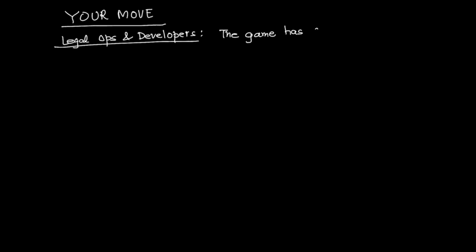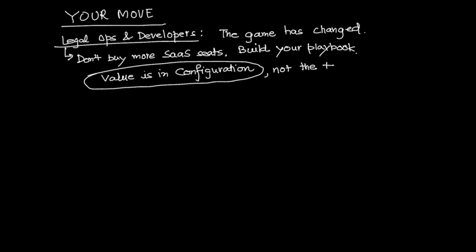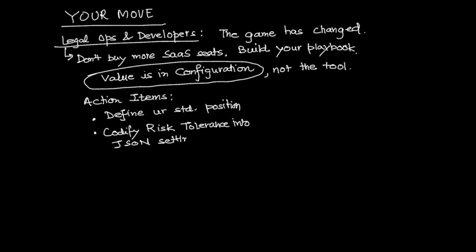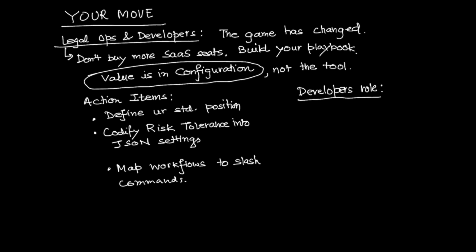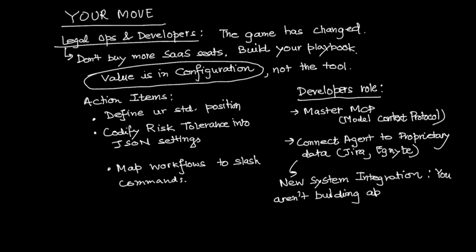So what do you do if you are in legal ops or you are a developer supporting them? The game has changed. Don't buy more SaaS seats. Build your playbook. The value is no longer in the tool, it's in the configuration. Define your standard positions, codify your risk tolerance into JSON settings, map your workflows into these slash commands. And for the developers watching, master MCP, the ability to connect the agent to your company's proprietary data. Your specific Jira board, your specific Egnyte folder is the new system integration. You aren't building apps anymore. You are building context bridges for the agent.